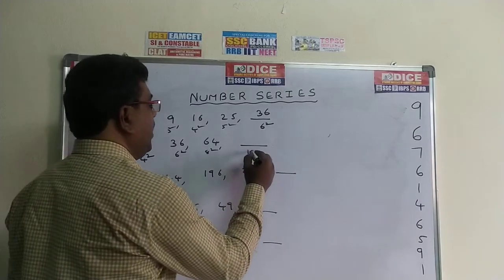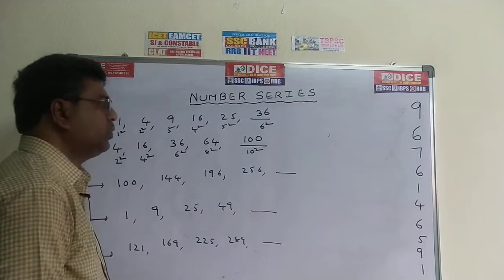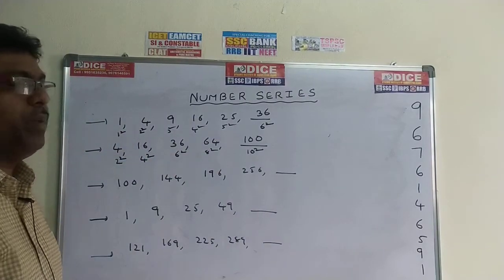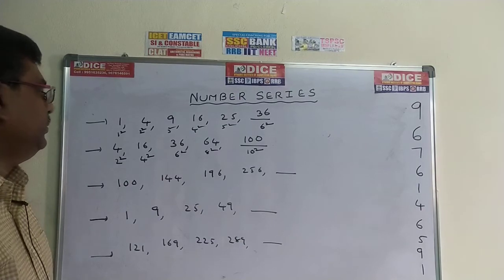That is 10 square. 10 square is nothing but 100. So in the sequence, the value becomes 10 square, which is 100. 100 is the required value.